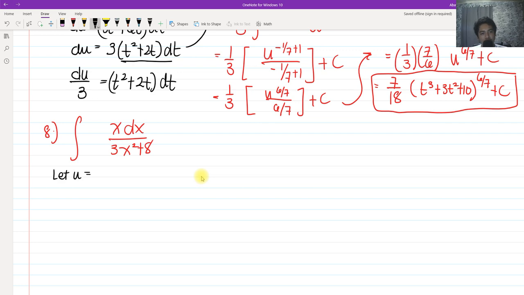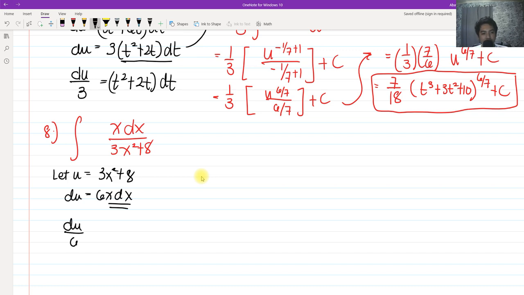If we let u equal 3x squared plus 8, our du would become 6x dx. The 8 vanishes because the derivative of a constant is 0. We have x dx in the numerator, so what I want on the right side of the equation is only x dx.